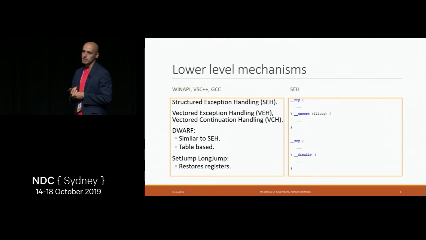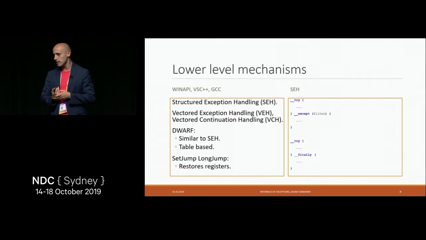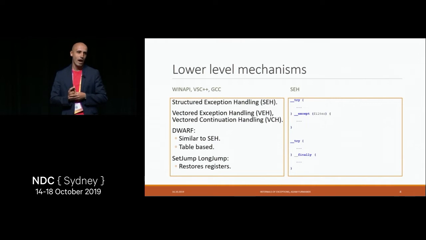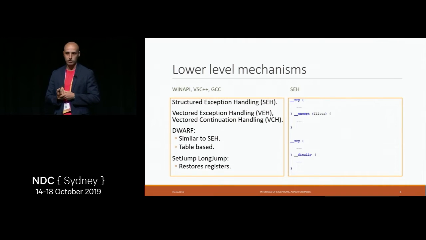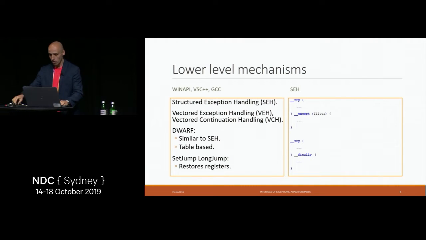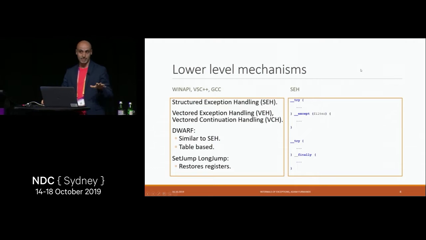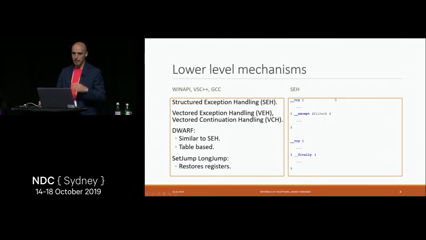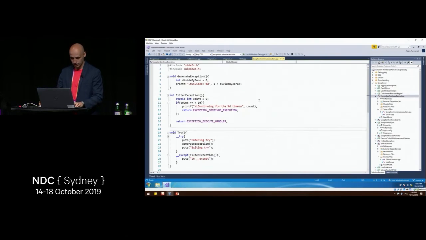And the way it works, you can see it on the right-hand side of the slide, is we can have try with except block, or try with finally. We cannot have try, catch, and finally in one block of code. But the difference with the except handler, or with the catch handler, is that we do not specify the type of the exception. What we do is we provide the so-called exception filter, which is different but similar in nature to the exception filter in C#. So let's see this in action.